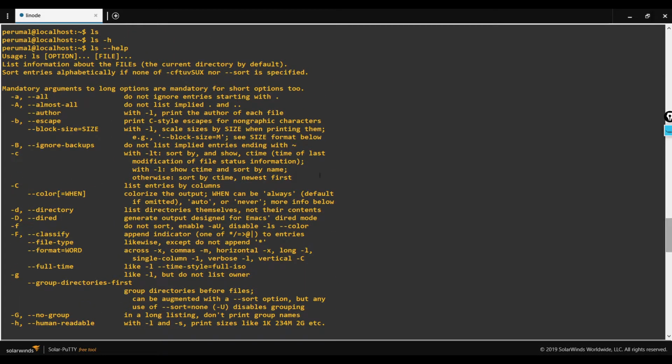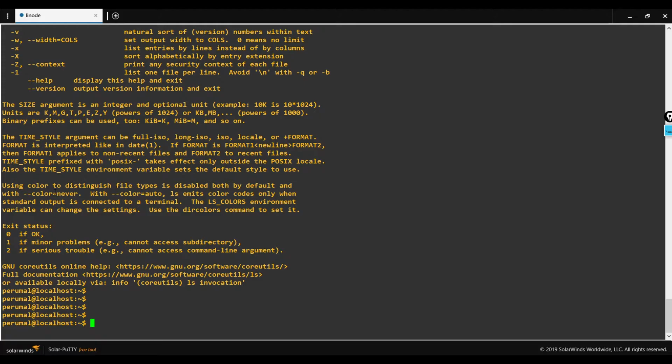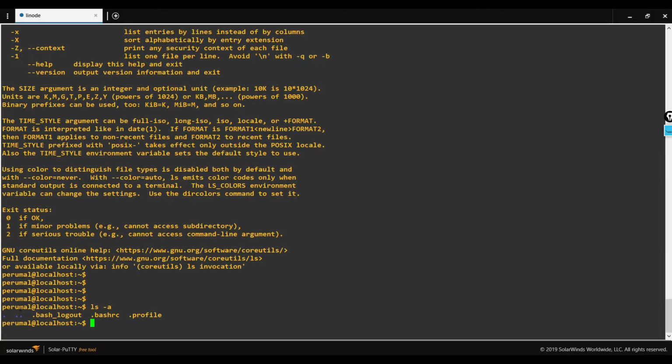I can get some help by using a flag along with the ls command. -a displays all the files, even the hidden files. Let me try that. Now we can see a few of the hidden files.